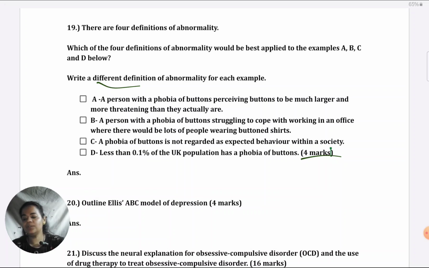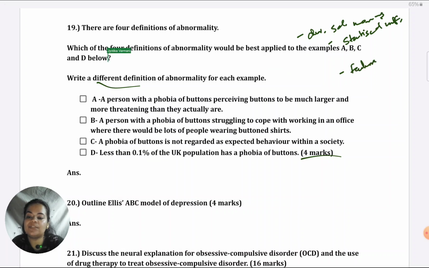Let's see the first option. A person with a phobia of buttons perceiving buttons to be much larger and more threatening than they actually are. I know most of you know the answers directly, but if you are not able to, how you can do a run through in your mind, or you're allowed to write in rough, just note down which are the 4 definitions. Deviation from social norms, deviation from statistical norms or statistical infrequency, whichever way you have learned it, failure to function adequately, the Rosenhan Seligman one, or Jahoda's, deviation from ideal mental health, right?